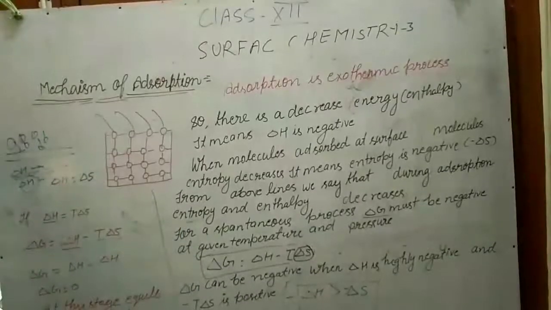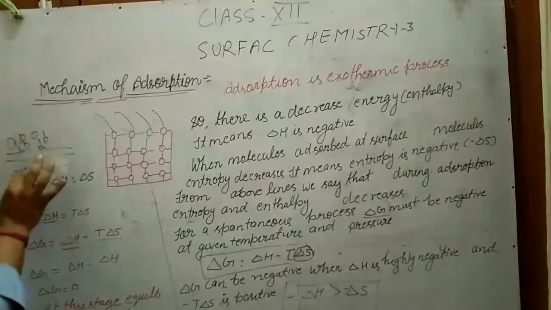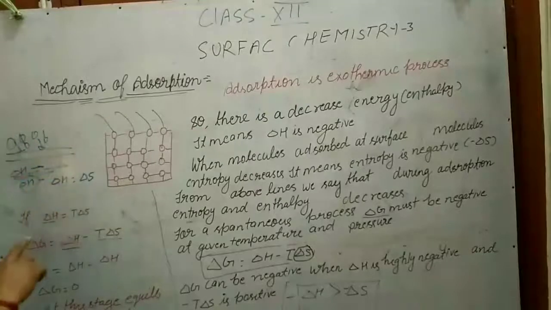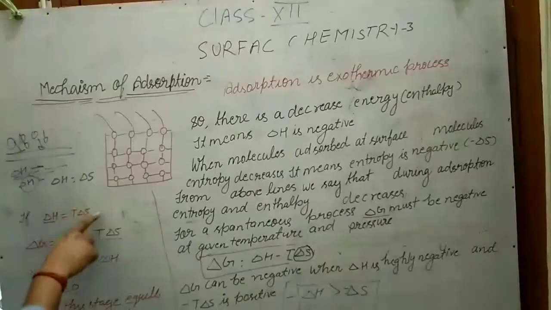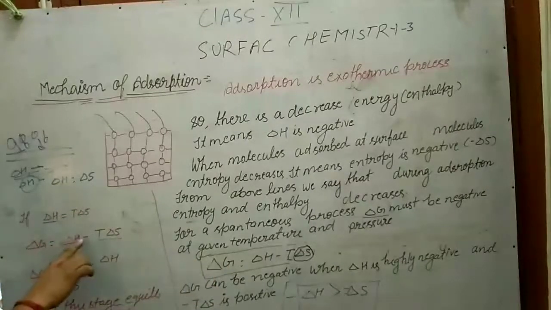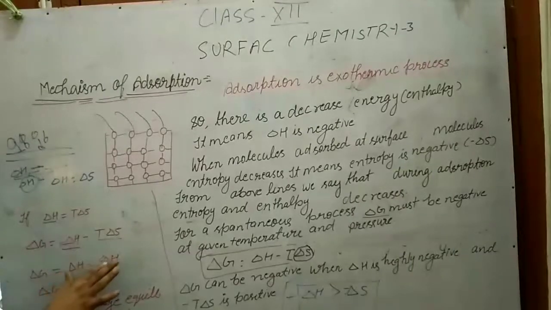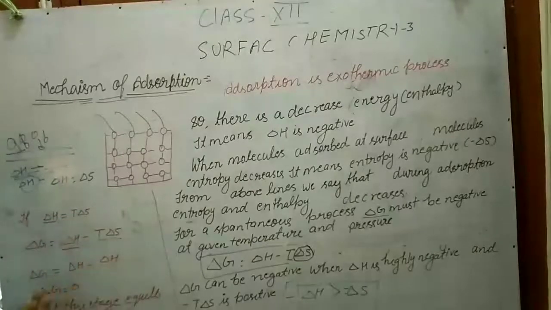And if delta H equals T delta S, as I told you, as molecules are being adsorbed, enthalpy decreases, and after some time delta H becomes equal to T delta S. From the equation delta G equals delta H minus T delta S, I wrote delta G equals delta H minus delta H, since both are equal, and delta G is 0.